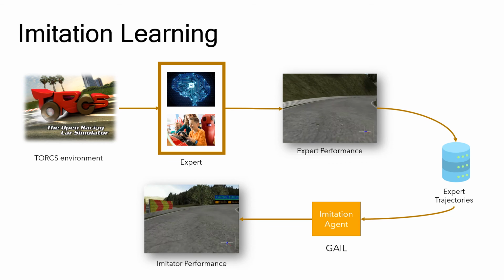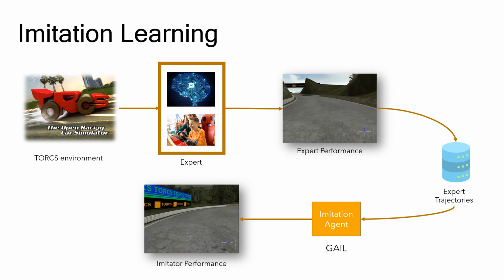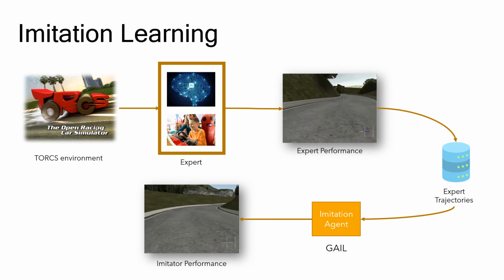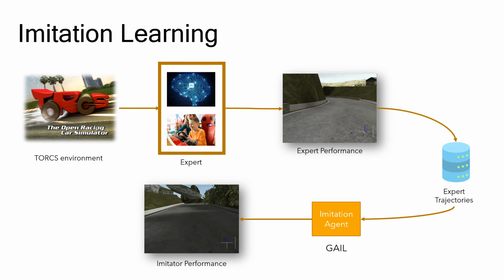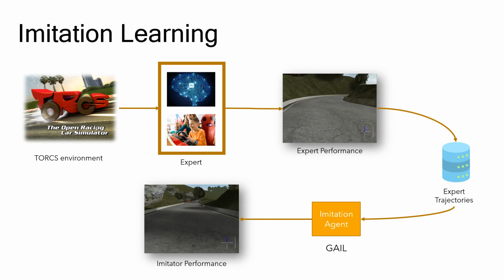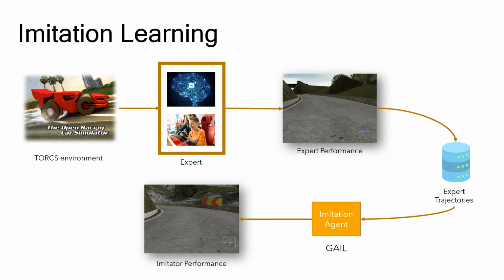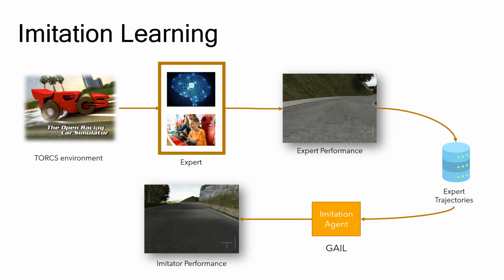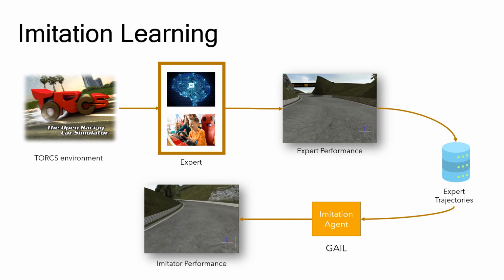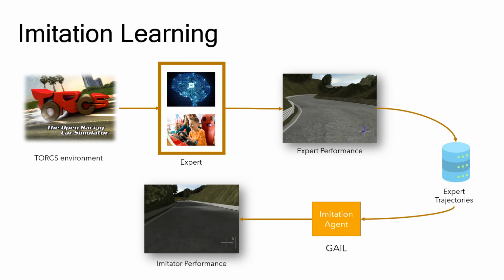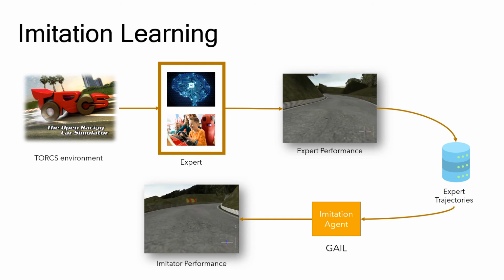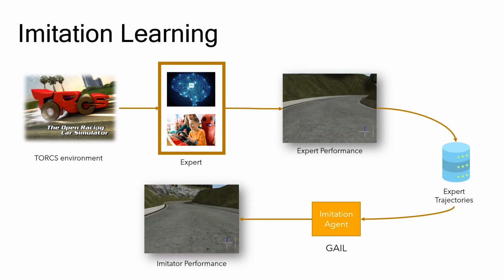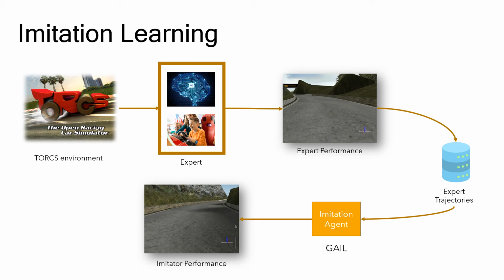Let's first get a brief overview of what imitation learning is for this project. As an environment, I'm using TORCS, a racing car simulator, for the imitation learning. In order to first generate an expert-like policy for TORCS, we can either manually drive the car in the TORCS environment and record the trajectory, or use an RL agent to learn an expert-like policy. Manually driving the car is quite a time-intensive and monotonous process. Therefore, expert trajectories are obtained by training an RL agent with the deep deterministic policy gradient method for 3000 episodes of training to generate expert-like behavior.